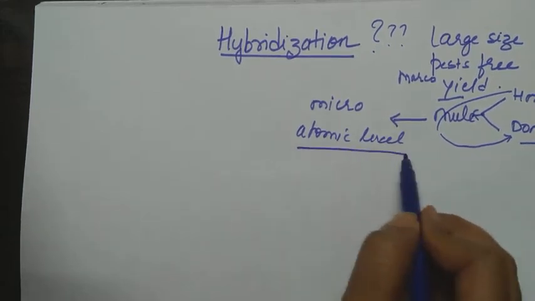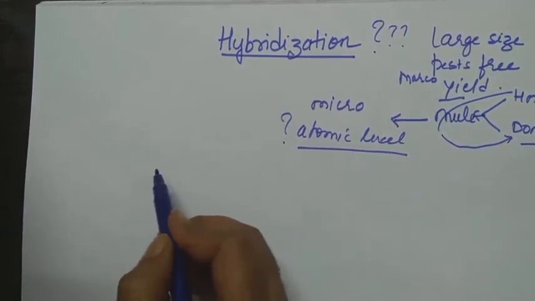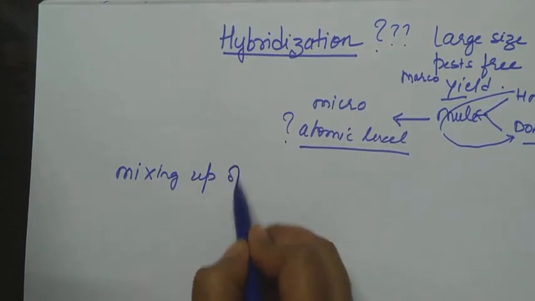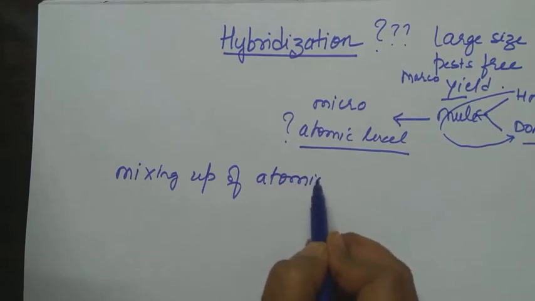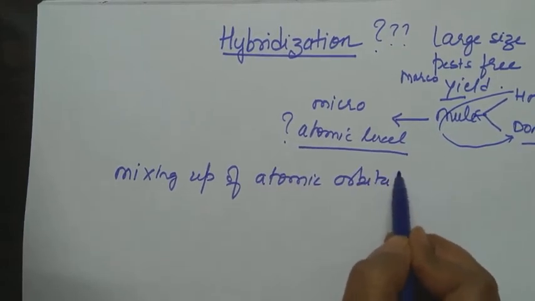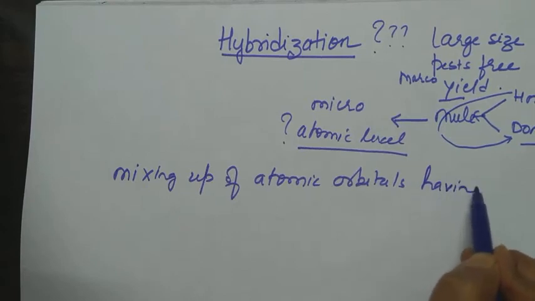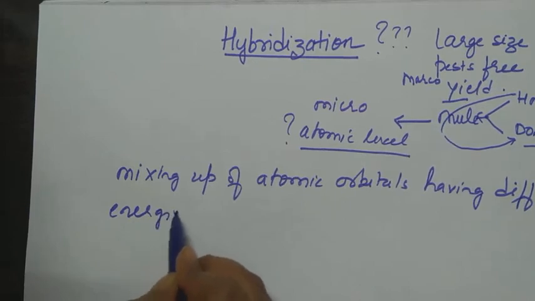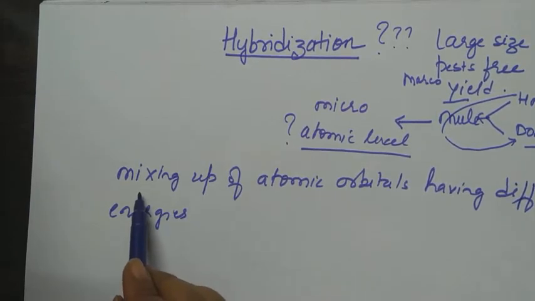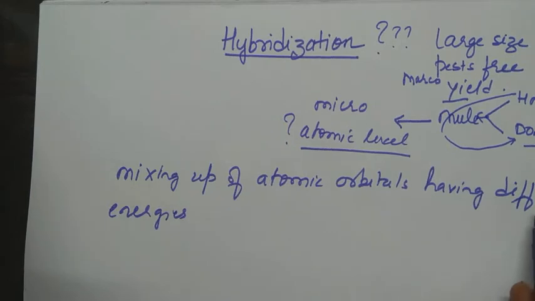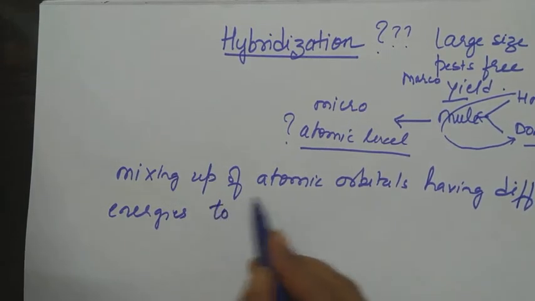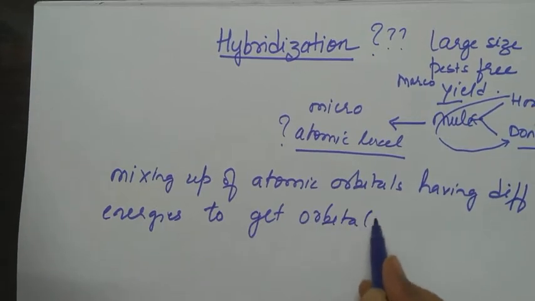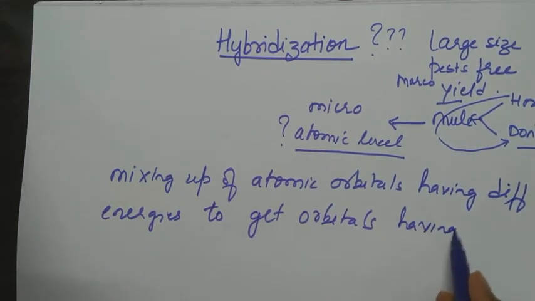Then what actually is hybridization? It is mixing up of atomic orbitals having different energies to get orbitals having the same kind of energy.